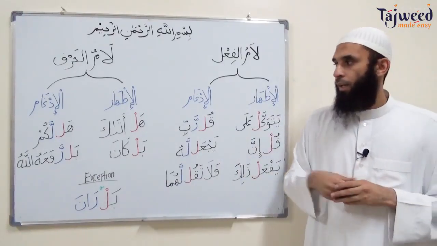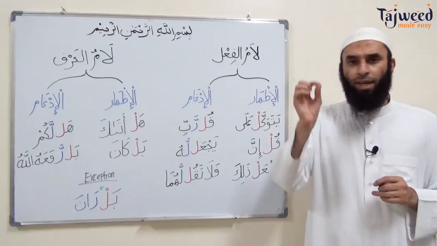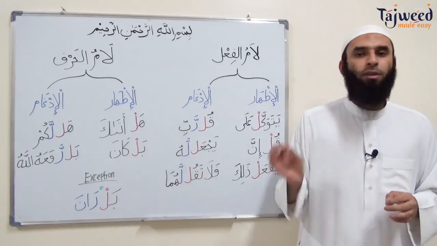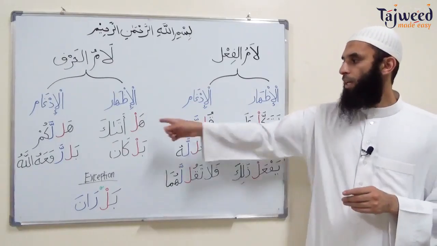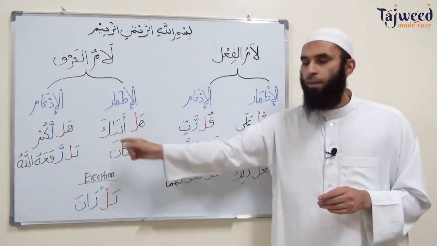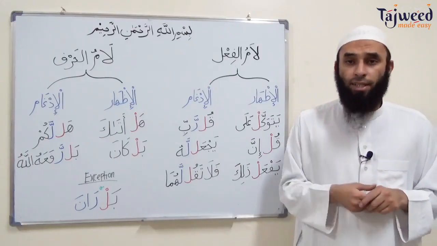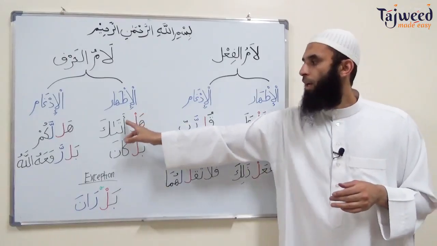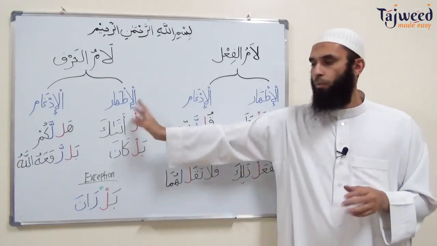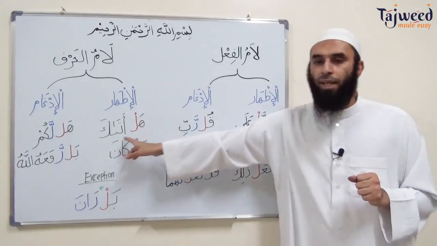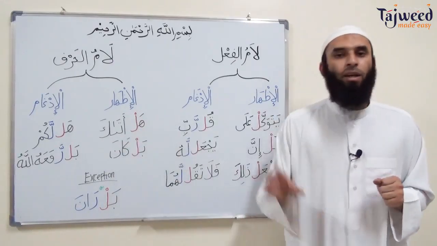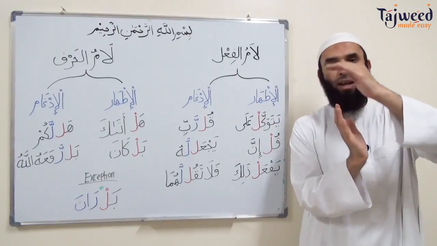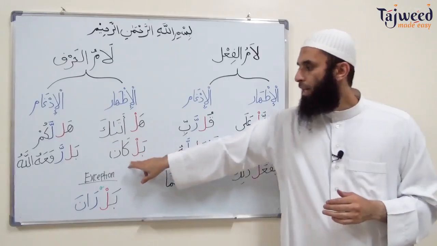So how do we understand this? The participles in the Arabic language that end with lam al-sakina are only two, hal and bal. These are the only participles that end with lam al-sakina. So whenever you see hal or bal and the following letter is any of the 28 letters in the Arabic language, then we're going to make this lam clear. The lam will have a sukun at the top, and the letter would not have a shadda, of course. So hal ataka, with the edge of the tongue. Hal ataka, bal kana.